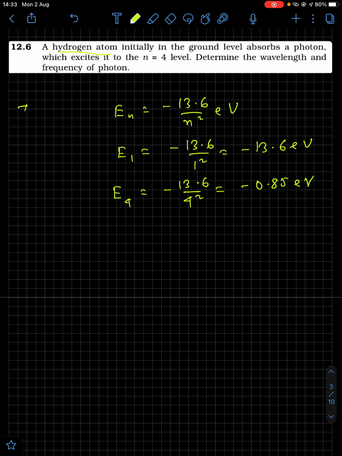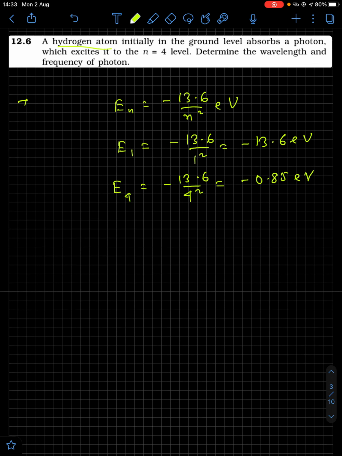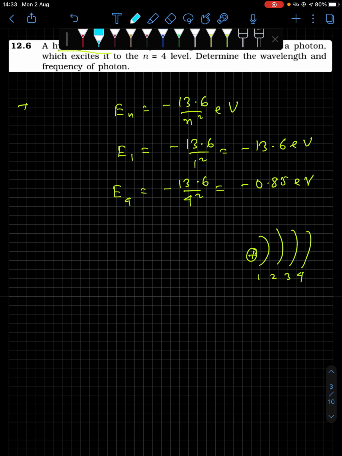In fact, you don't have to do this, because while doing the theory I told you to memorize these values, the various energy levels of hydrogen atom. Now the transition is happening from ground state to n equal to 4. So you are finding out the wavelength and frequency of the photon. Okay, excitation is happening from ground state to n equal to 4. So 1, 2, 3, 4.